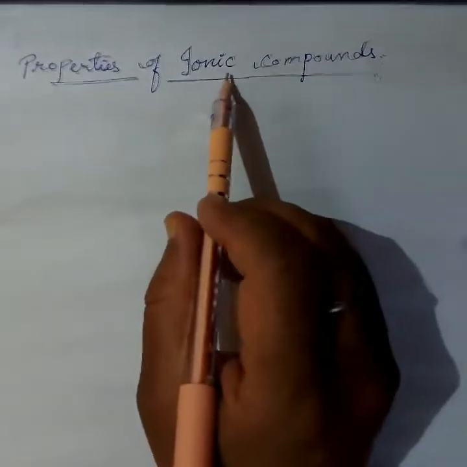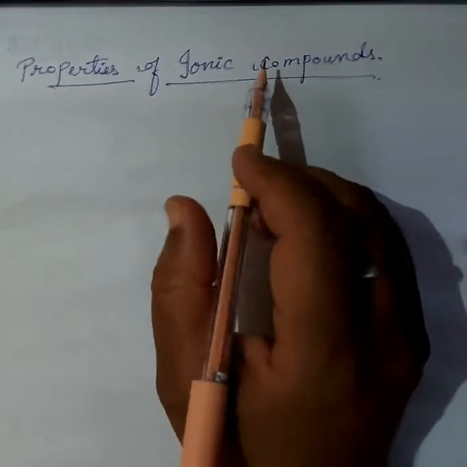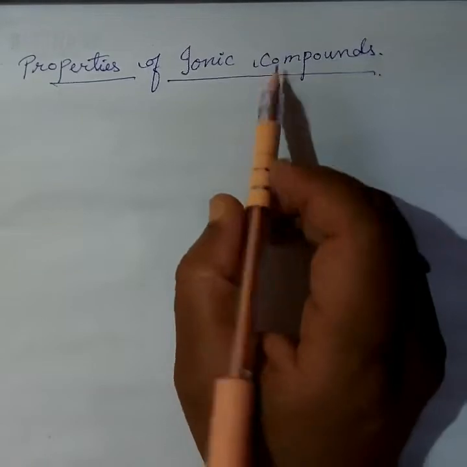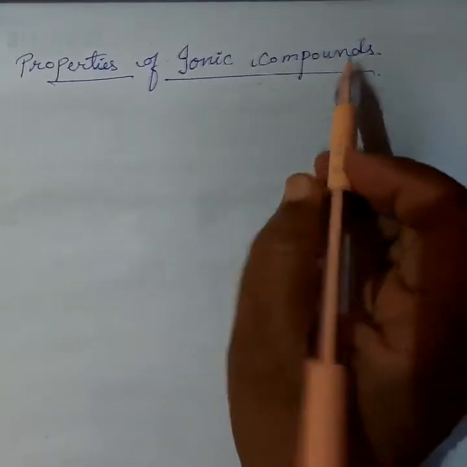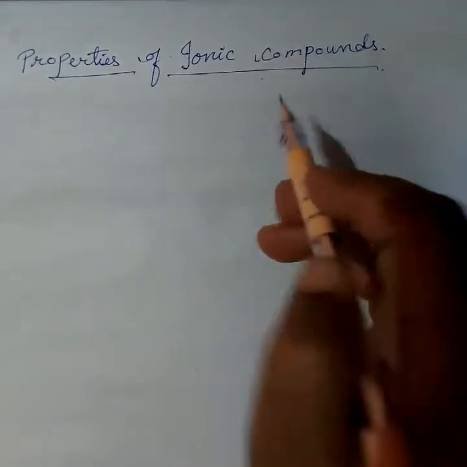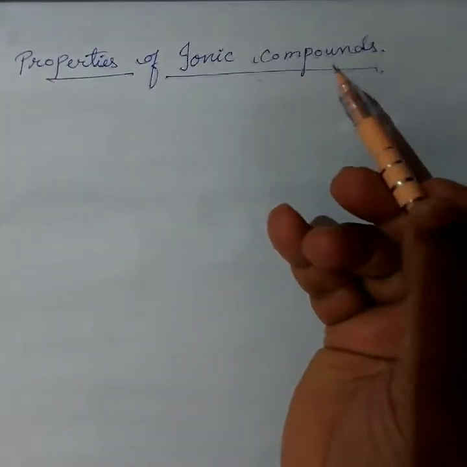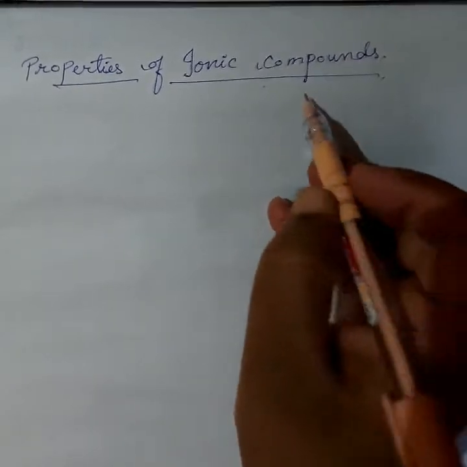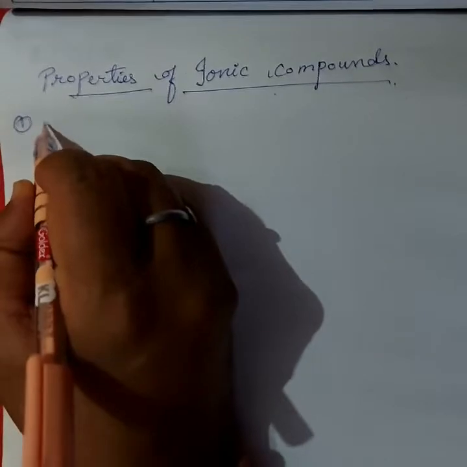So what are ionic compounds? I already told you in the previous class. Ionic compounds mean the transfer of electrons from a metal to a non-metal. The transfer of electrons from a metal to a non-metal gives ionic compounds, which we also call electrovalent compounds. The first property of ionic compounds is physical nature.